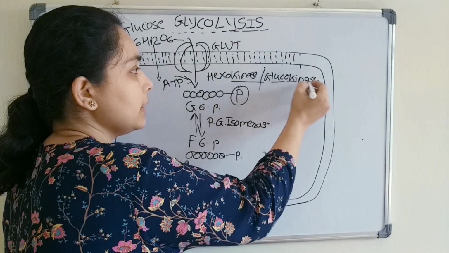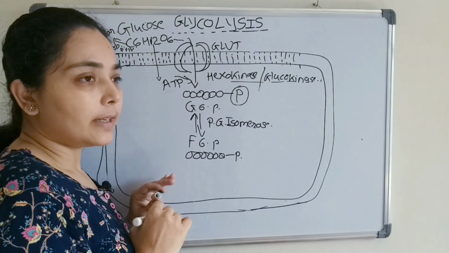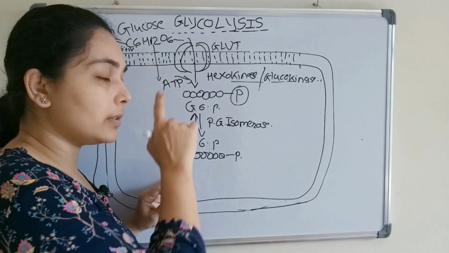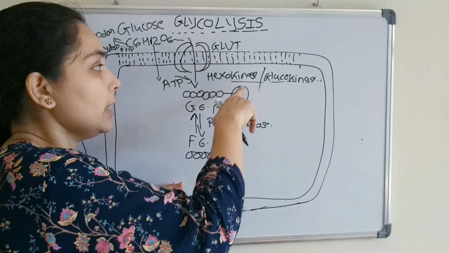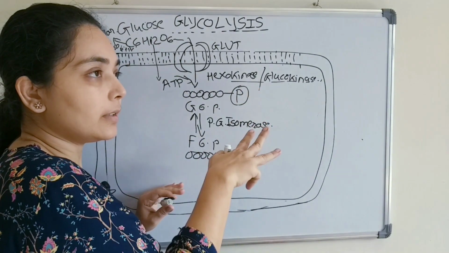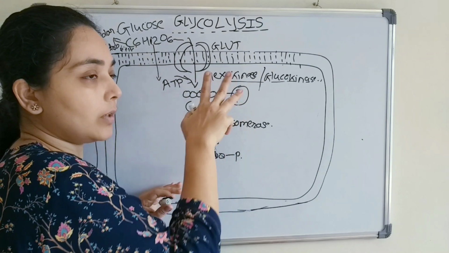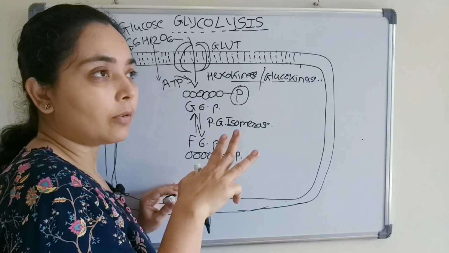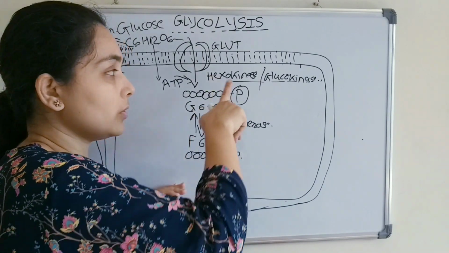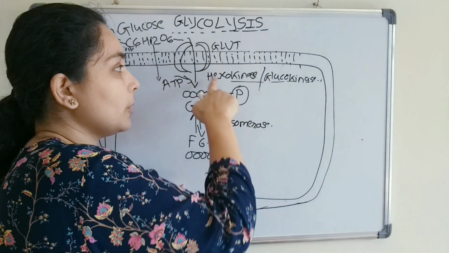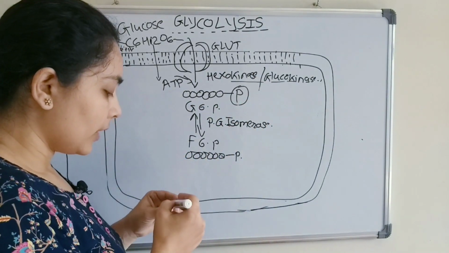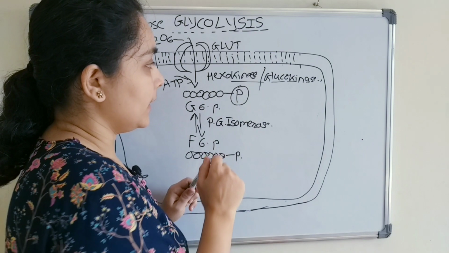So we will discuss hexokinase and glucokinase in detail, because this is very important, and here the regulation takes place. There are 3 reactions where the glycolysis regulation takes place. So this is the first. We will talk about these enzymes in detail. Hexokinase and glucokinase.